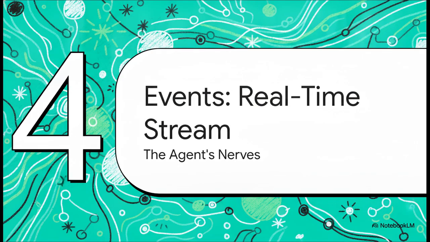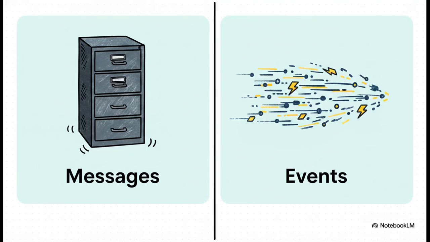The real-time stream. So, if messages are the finalized thoughts, events are the agent's nervous system. Let's draw a stark line in the sand here. Messages are completed conversation turns. They're heavy, permanent context storage that contains the complete state. Events, on the other hand, are incremental progress updates. They're incredibly fluid, real-time streaming fragments of very lightweight data. While messages are sitting safely back in memory, events are out there firing in real time, literally driving your responsive